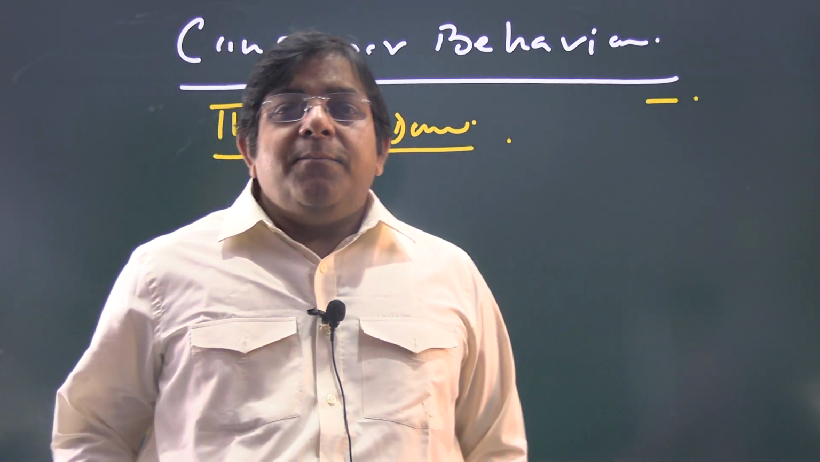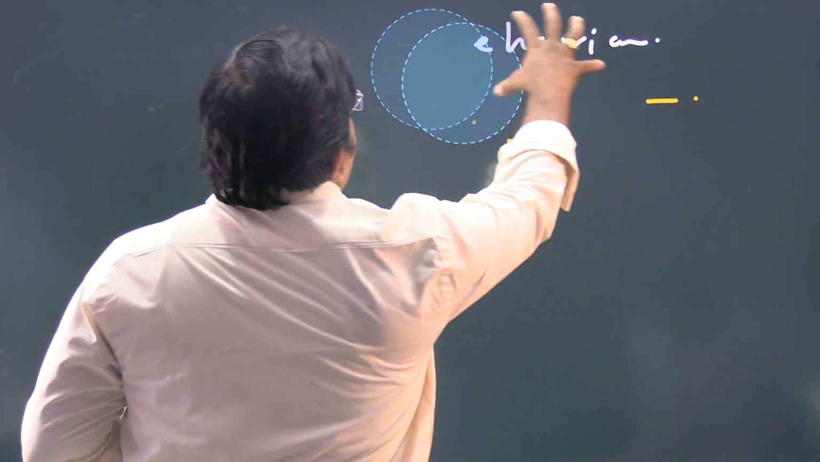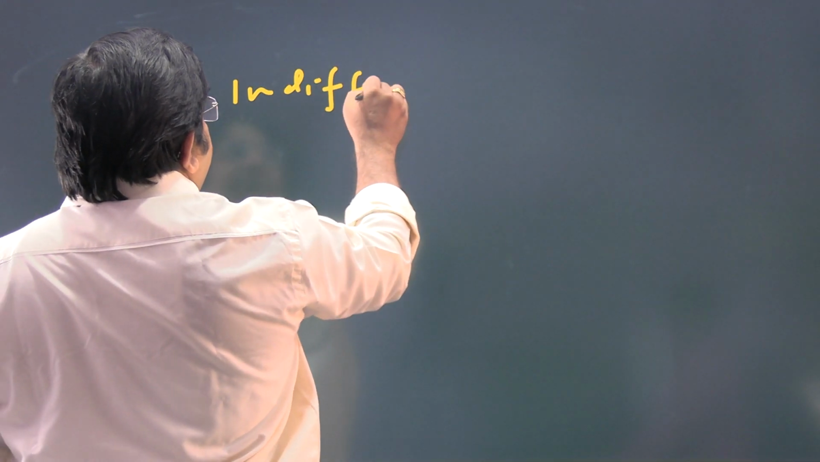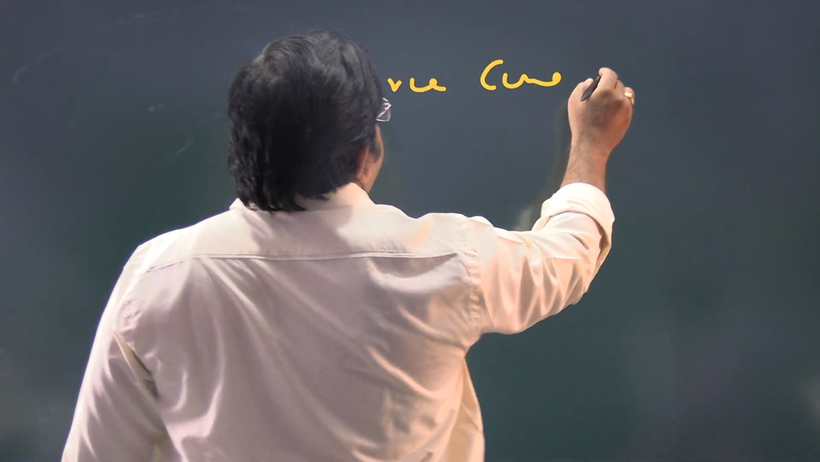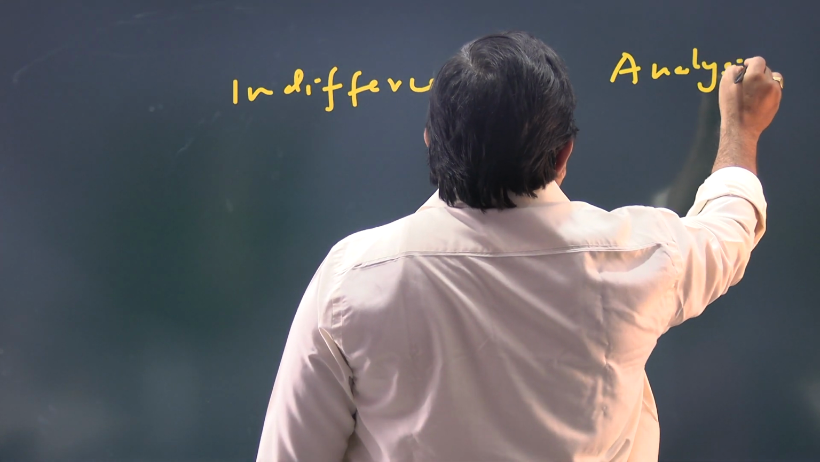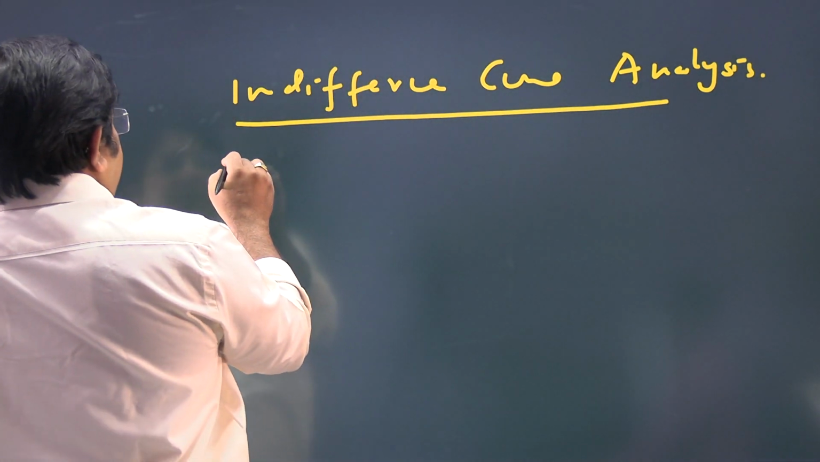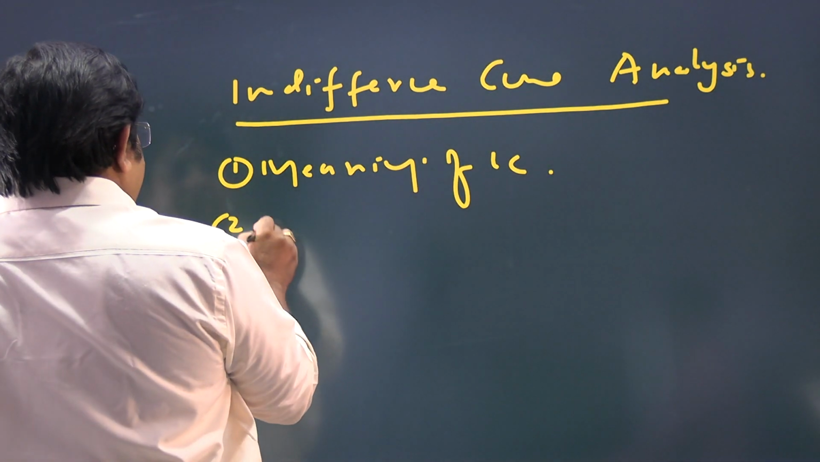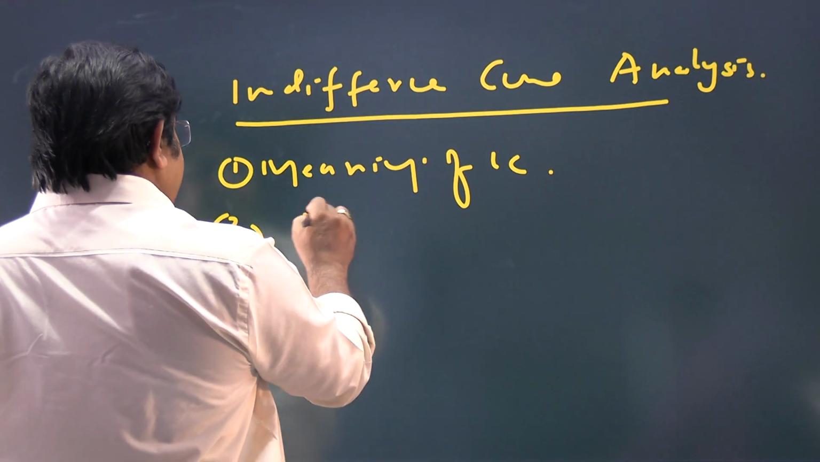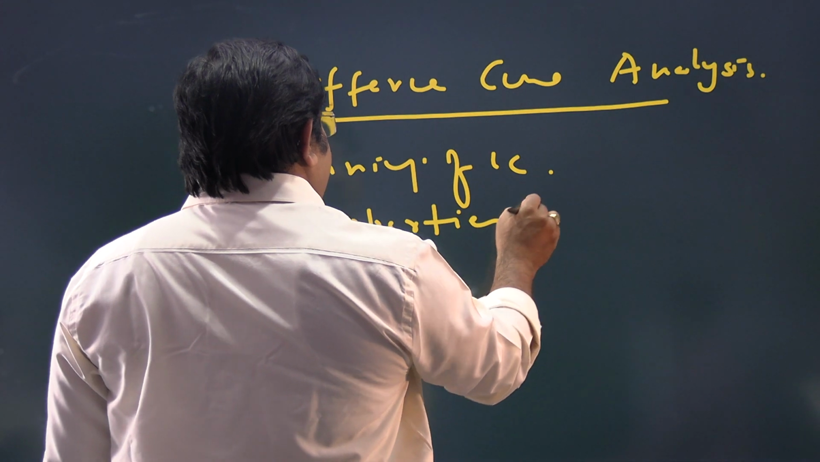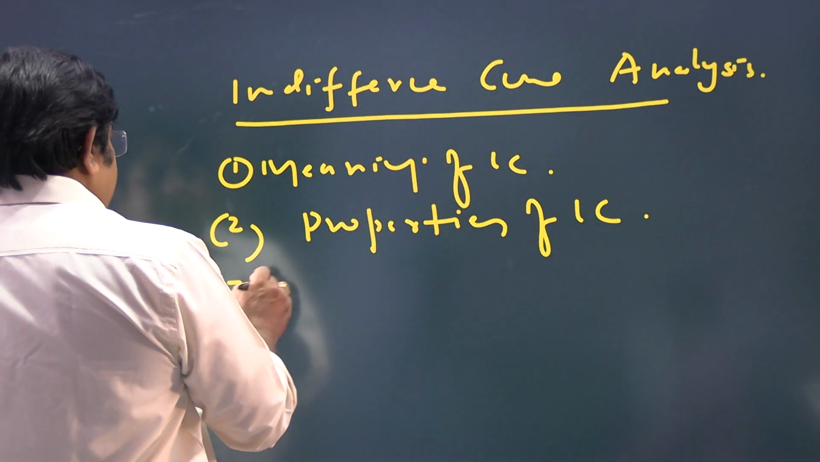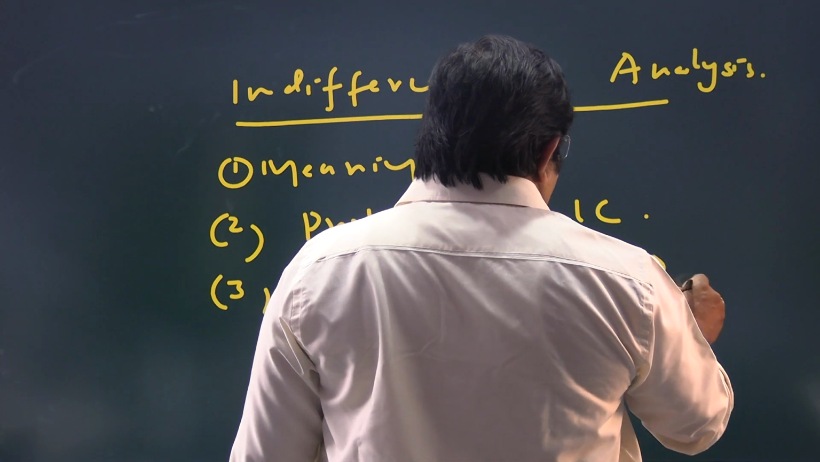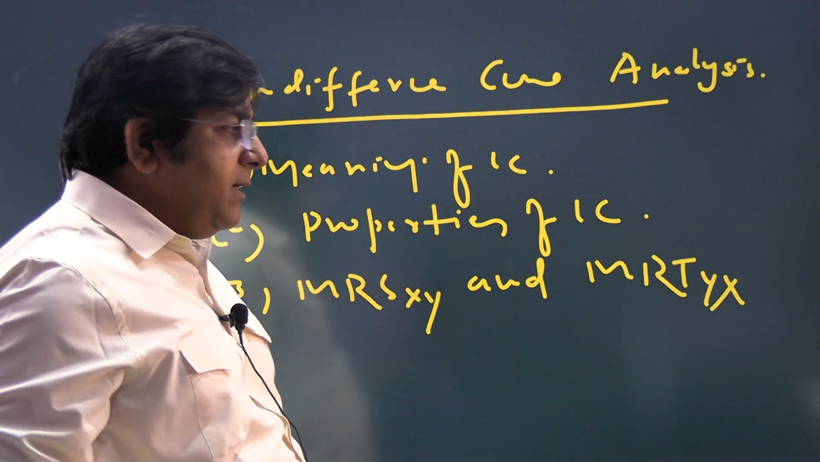After that you have to study production. Before production you have to study indifference curve analysis, in which you have to study meaning of indifference curve, properties of indifference curve, marginal rate of substitution X for Y and marginal rate of substitution Y for X. This is the topic which you will study in detail.